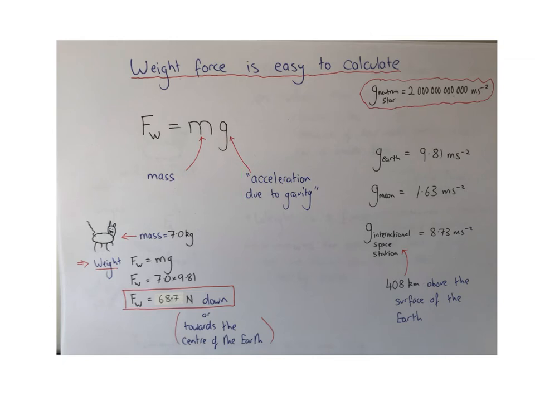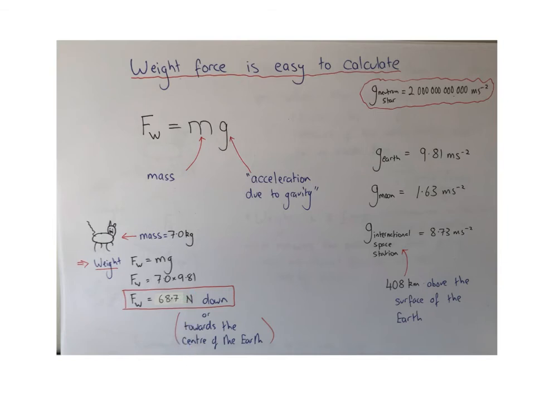Now, to calculate Nomi's weight, we use mg, which is 7 kilos times 9.81. So Nomi's weight is about 68.7 newtons down, or towards the centre of the Earth. So note here that the number is bigger than the mass, because we're timesing it by 9.81 in a very different unit.